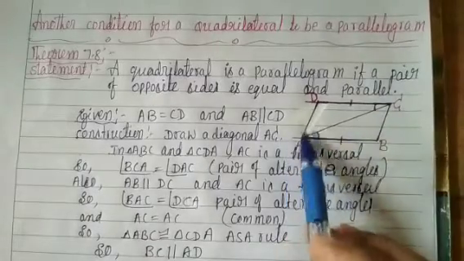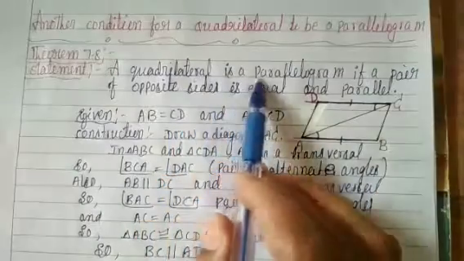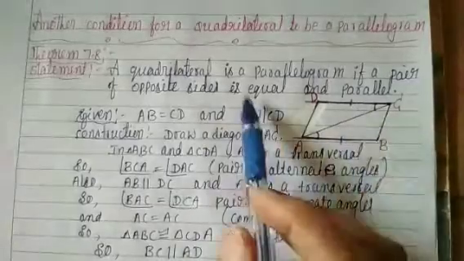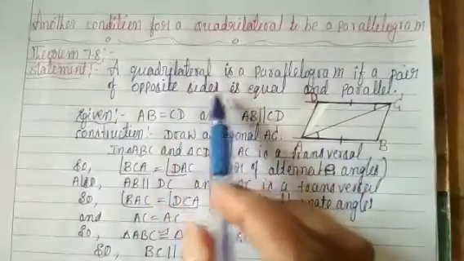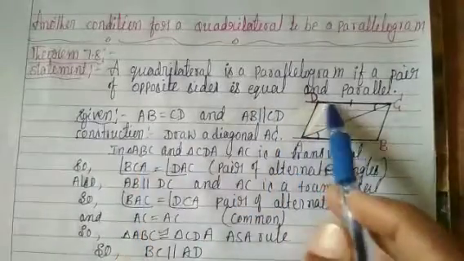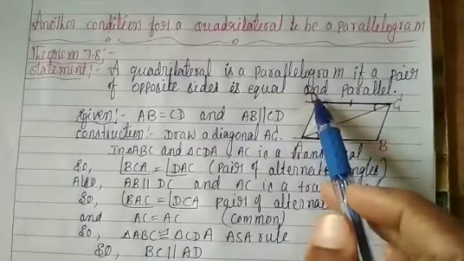Given, opposite sides AB and DC are equal, and AB parallel to DC.